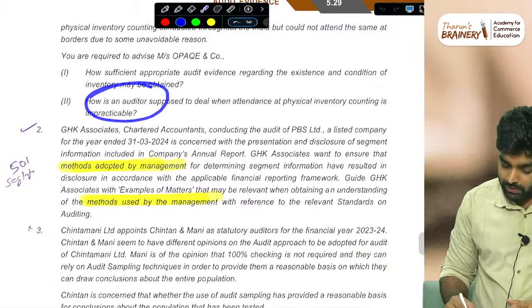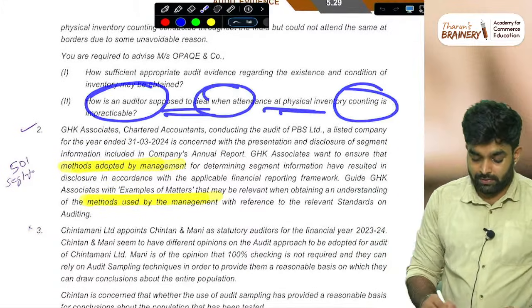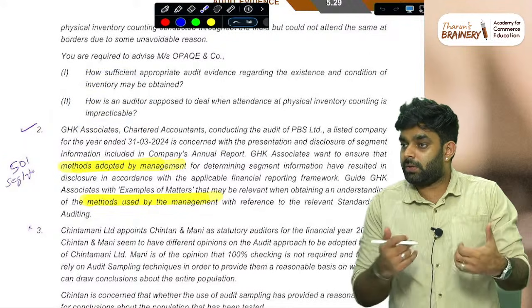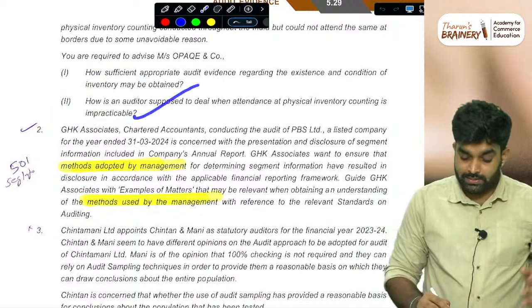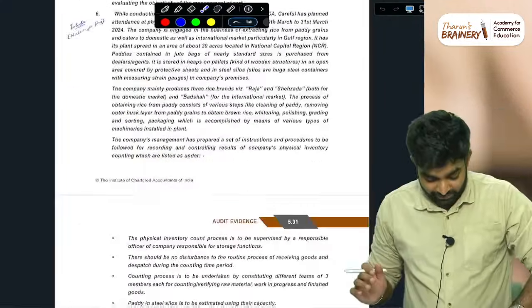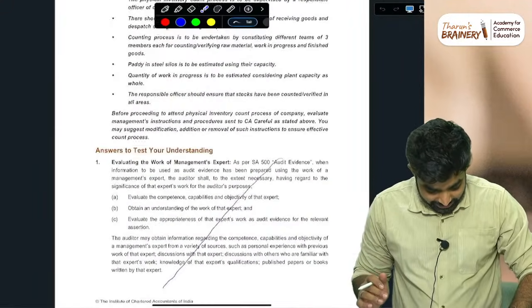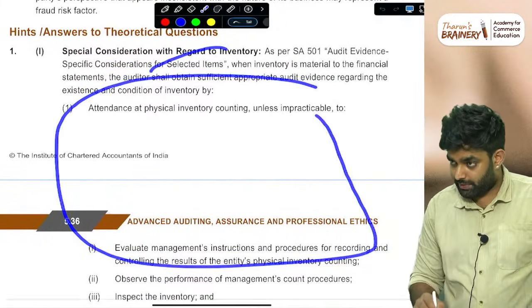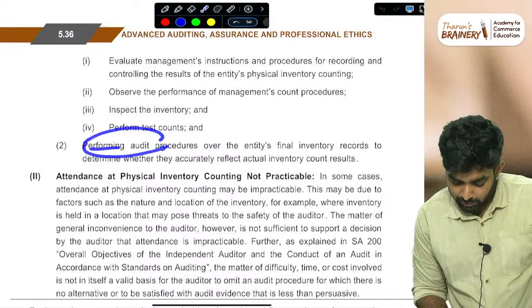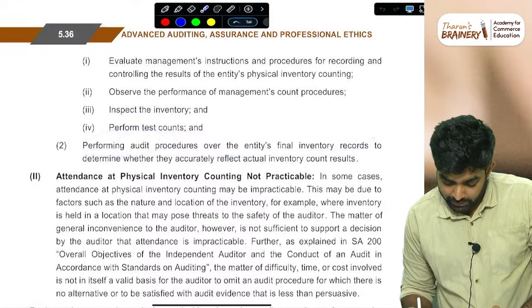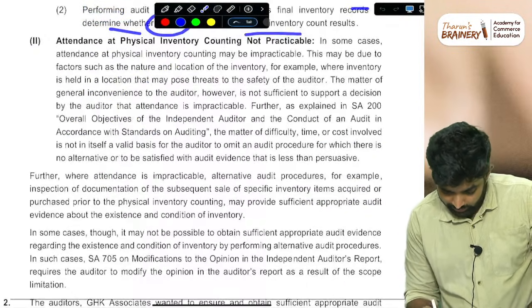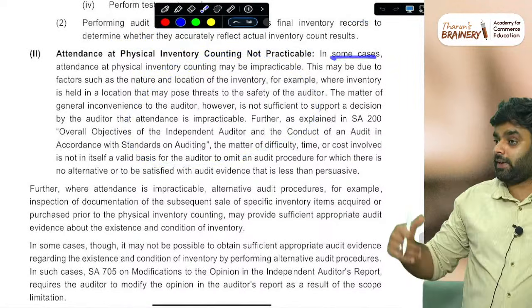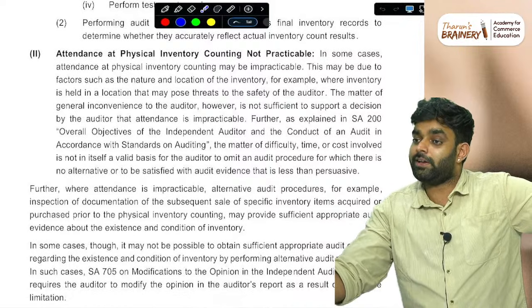Then how is an auditor supposed to deal with attendance at physical inventory counting being impracticable, and what to do? Perform it on an alternative date and do the procedures on intervening transactions. Second question: perform audit procedures over the entity's final inventory records to determine whether they actually agree. We will just write: if attendance is impracticable, perform it on an alternative date.